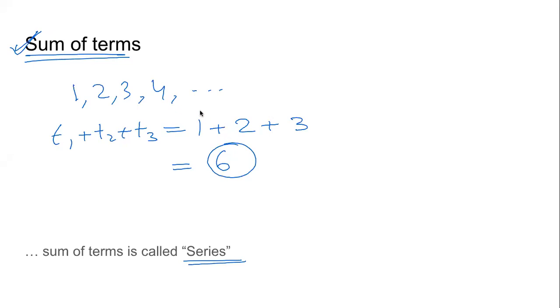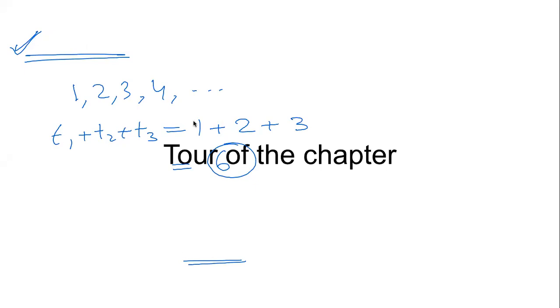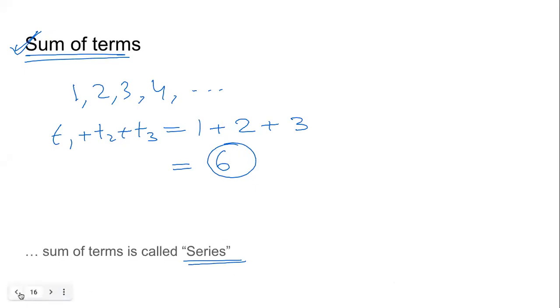We can also say that 1 plus 2 plus 3 is a series. 1 comma 2 comma 3 comma 4 is a sequence. But when we do a sum, 1 plus 2 plus 3 plus 4, that becomes a series. Sum of the terms of a sequence is a series.